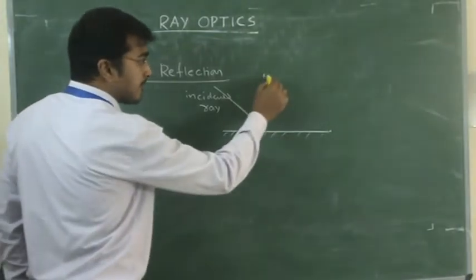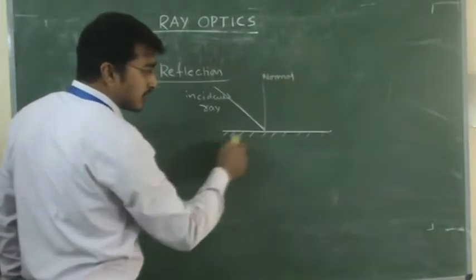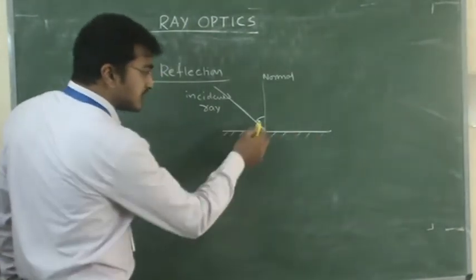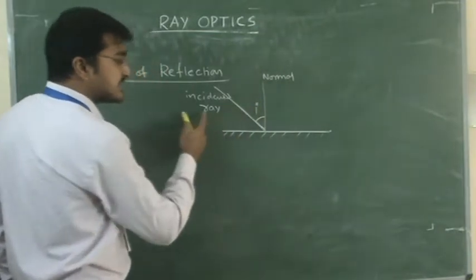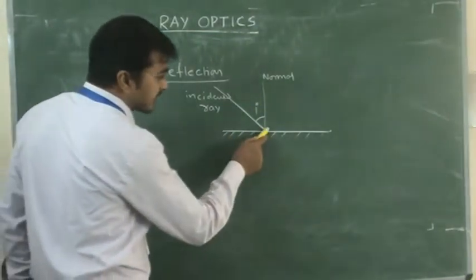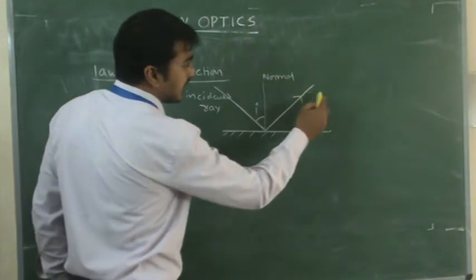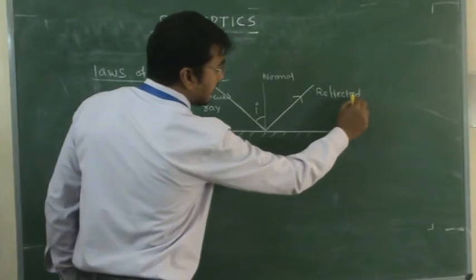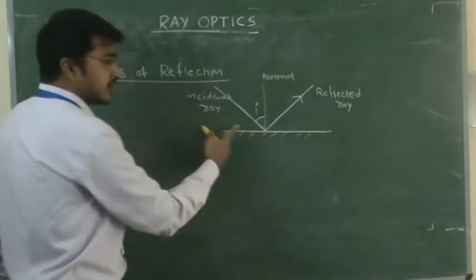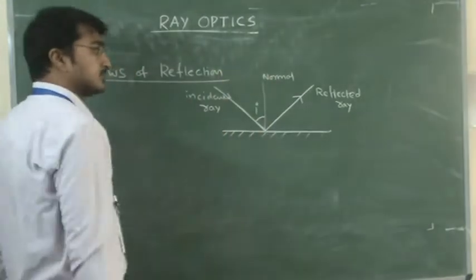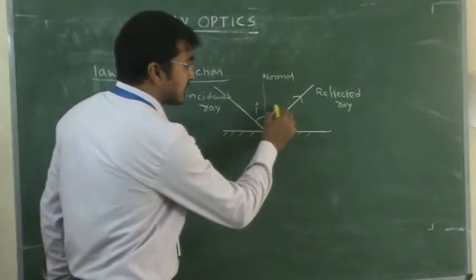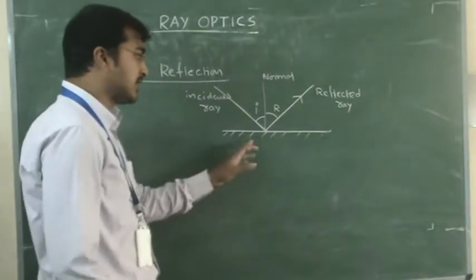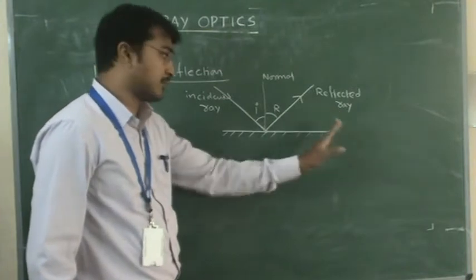This is the normal, the normal of the boundary or plane of reflection, and this angle we call I. That is the angle of incidence, and it is reflected back into the same medium, and this is called the reflected ray. Incident ray, reflected ray, normal. This angle we call capital R. This we call the point of incidence, and this is the plane of incidence or plane of reflection.